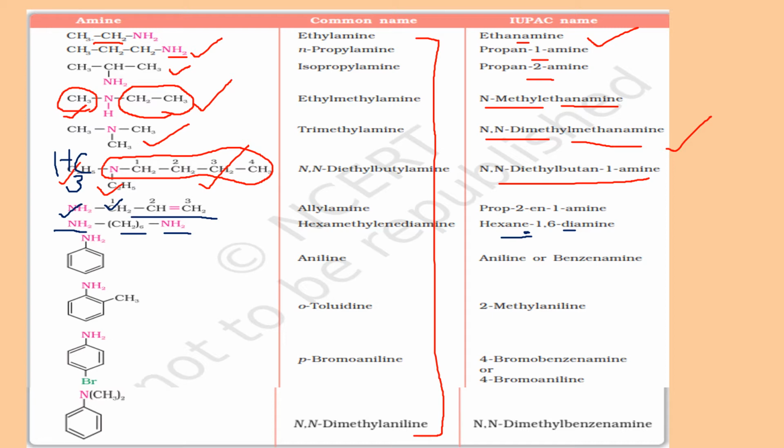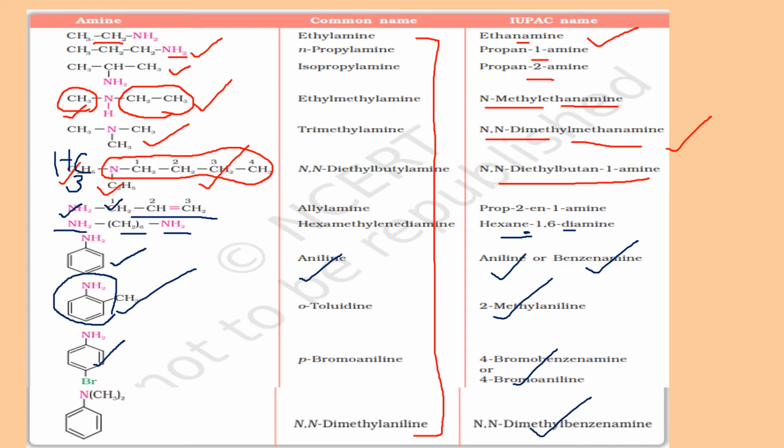And as we discussed earlier in the previous slide, aniline is used for benzenamine. In IUPAC also, and in common naming also, aniline is accepted. Or in IUPAC, you can write benzenamine also. This is called toluidine in the common naming. So here, if I write the IUPAC name, this is clearly benzenamine, aniline. And on the second carbon, you have methyl, so it becomes 2-methylaniline. Same way, this becomes 4-bromobenzenamine or 4-bromoaniline. And the last one, N,N-dimethylbenzenamine, because it's a tertiary amine.